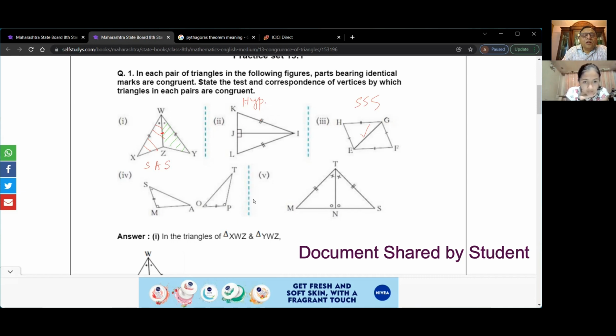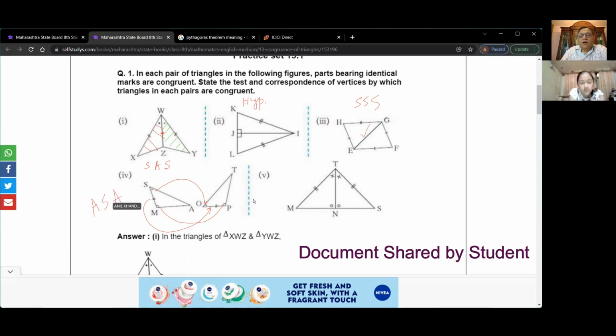SAS. So we have these two angles, right? And then we have these sides, correct? And then we have the angles. So angle, side, angle. Is that clear?